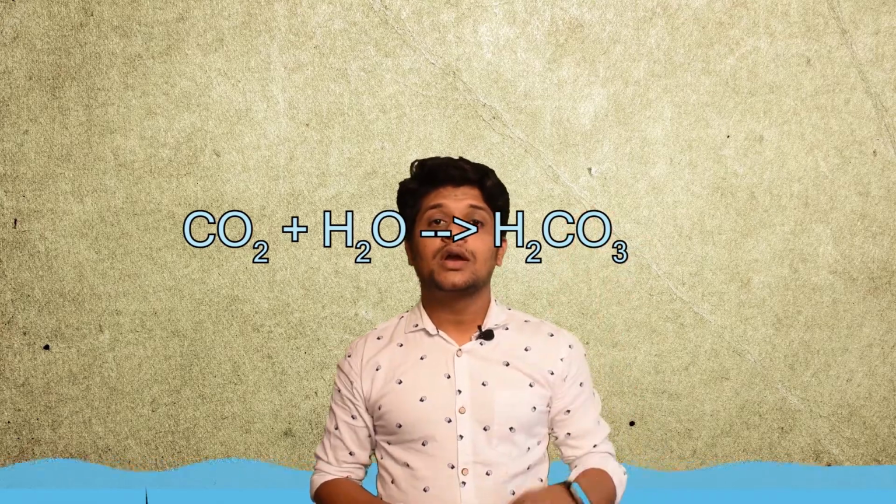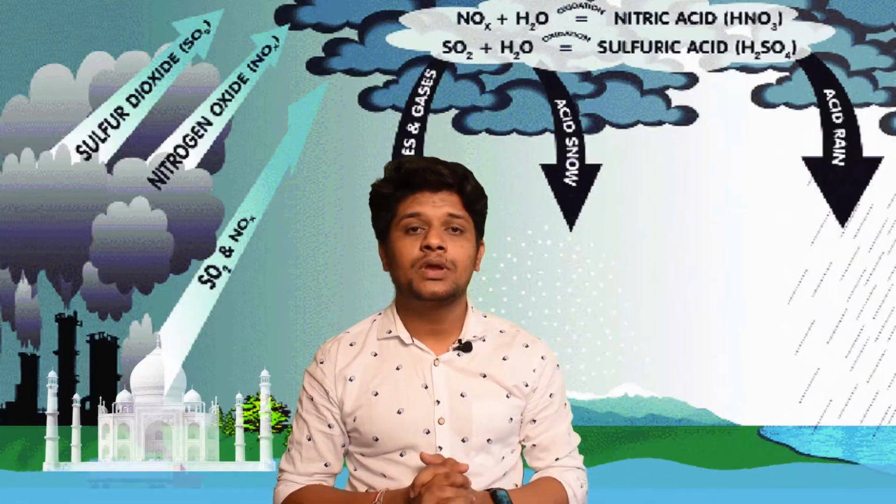Carbon dioxide reacts with water forming carbonic acid. Carbonic acid is the one which is present in your soft drinks. We also have heard about acid rain. How exactly does water turn into acid rain? We will look at it.